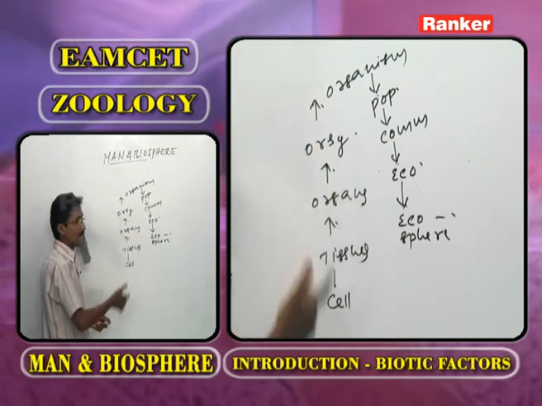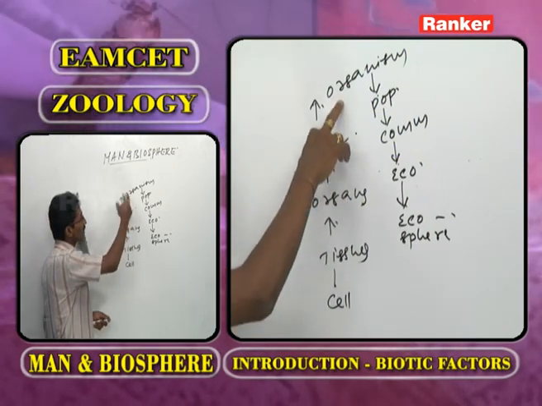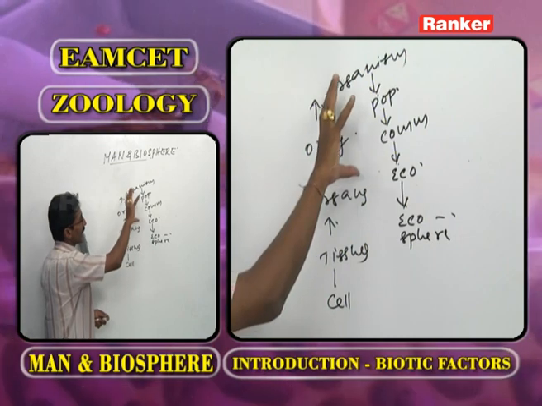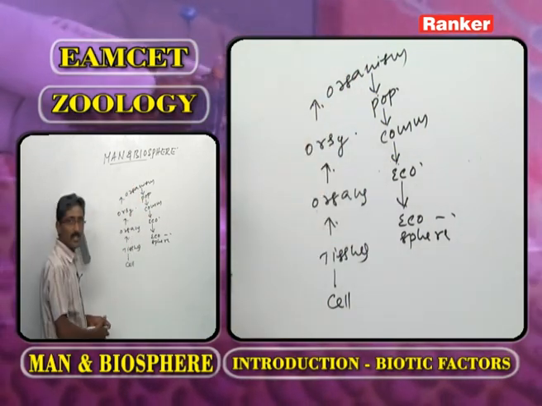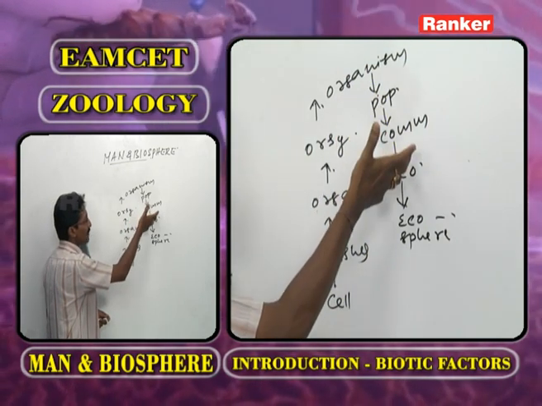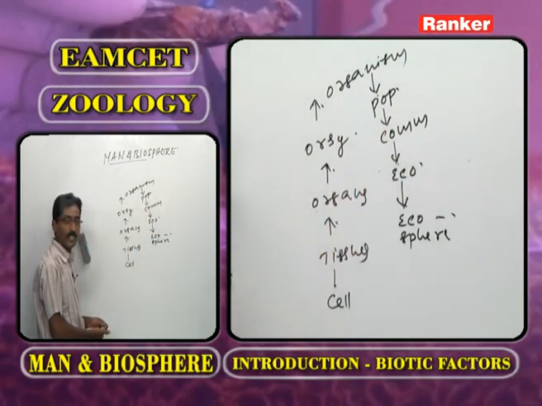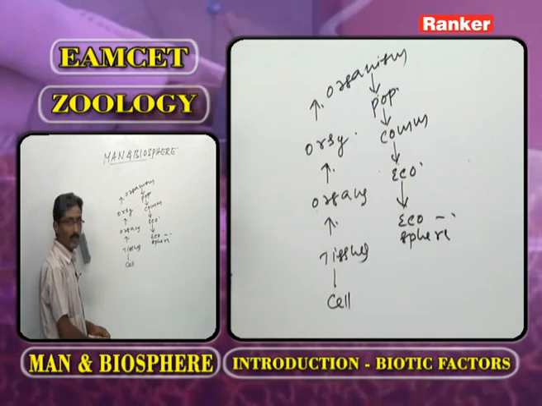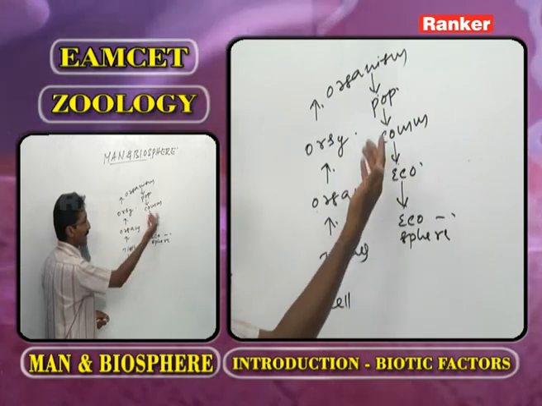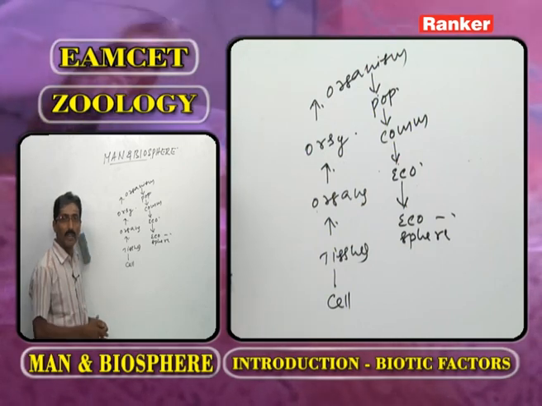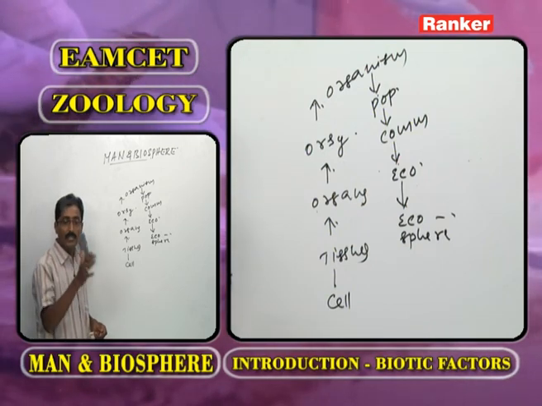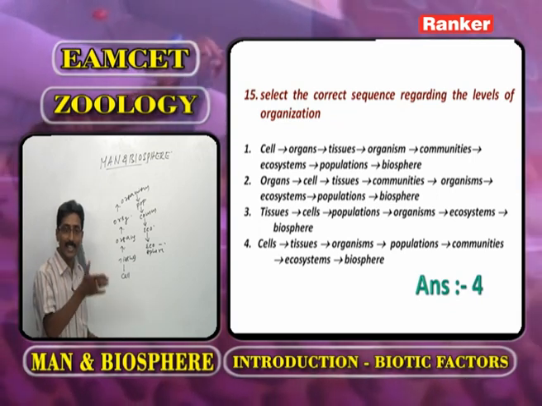The organs and organ systems become one organism, and organisms of one species form a population. An assemblage of different populations is a community. An assemblage of different communities is one ecosystem. An assemblage of different ecosystems we call one ecosphere or biosphere. Now, based on this information, what is the correct hierarchy?